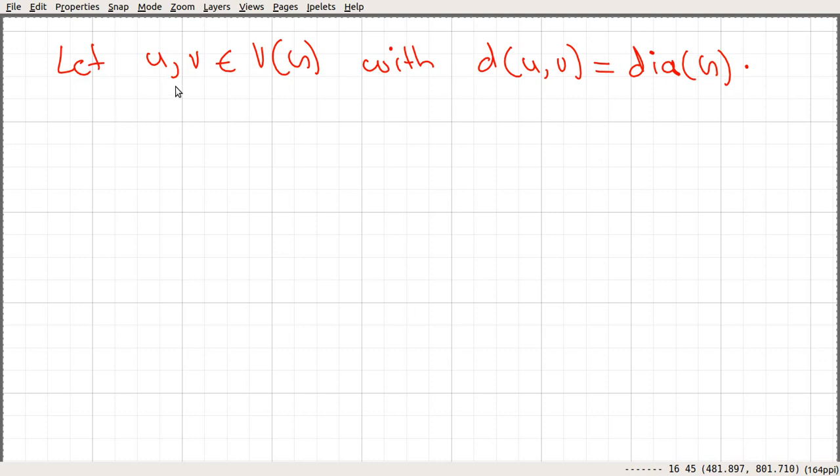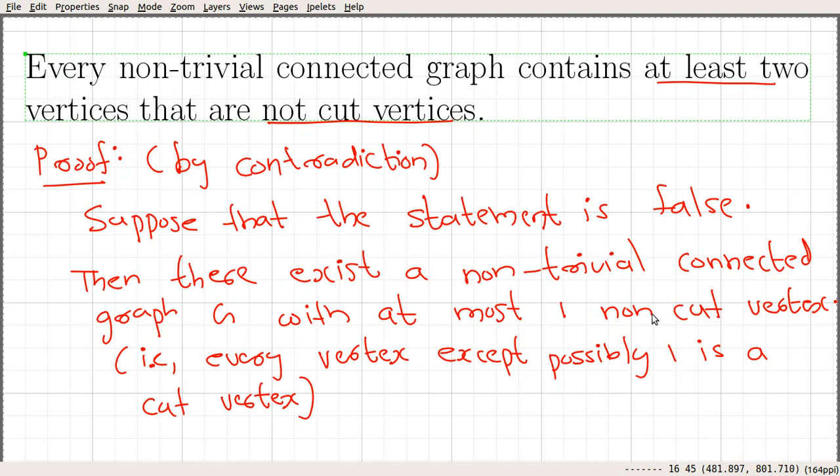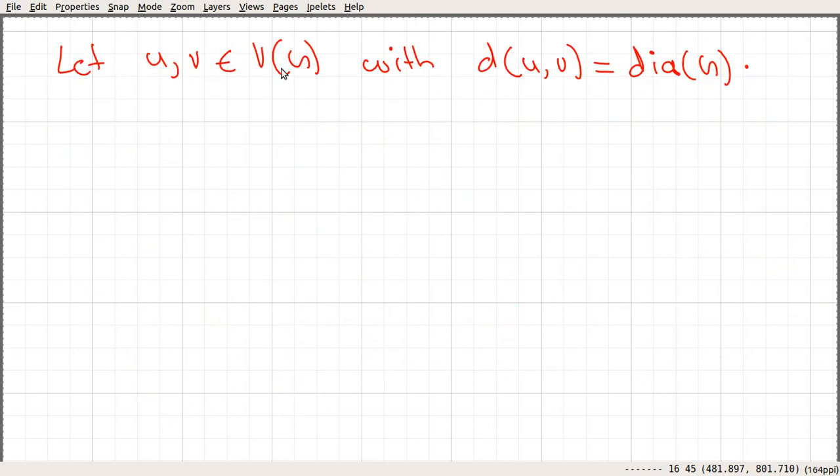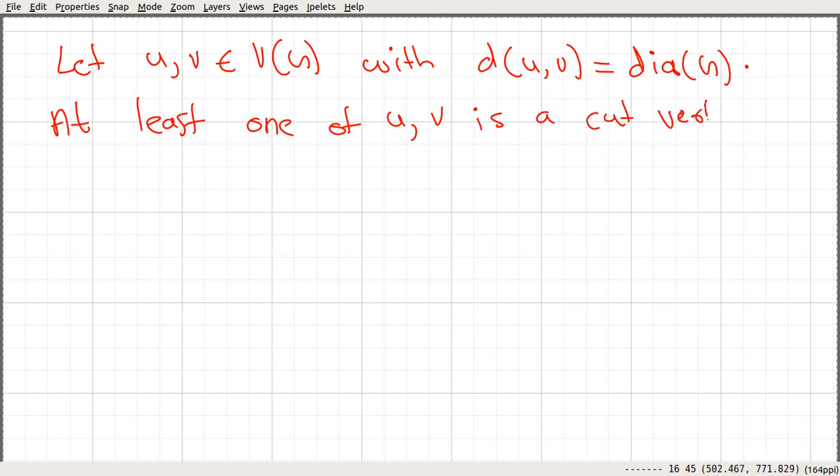Since we assumed that every vertex except possibly this one vertex is a cut vertex, and here we are taking two vertices u and v of this graph G, at least one of u or v is going to be a cut vertex. So let's say this v is a cut vertex.